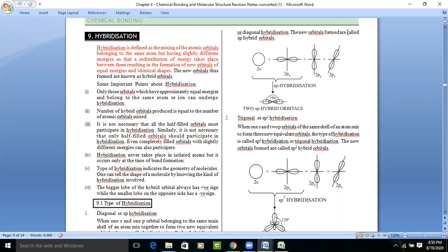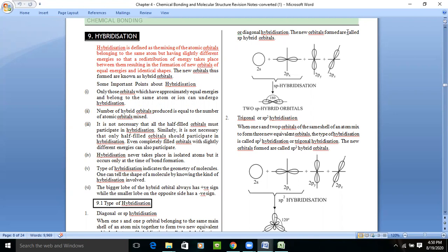Hybrid orbitals, right? There are some important points related to hybridization that I'm going to discuss with you. The first one: only those orbitals which have approximately equal energies and belong to the same atom or ion can undergo hybridization.